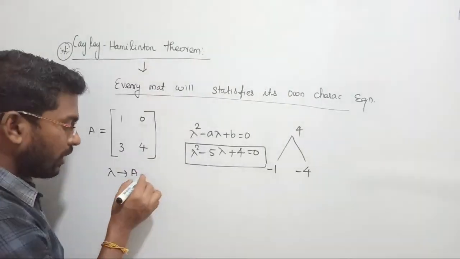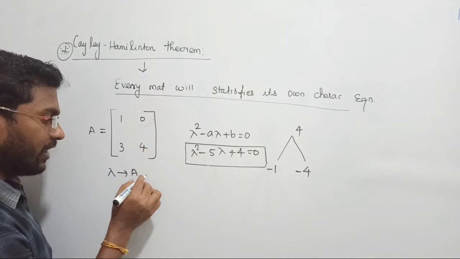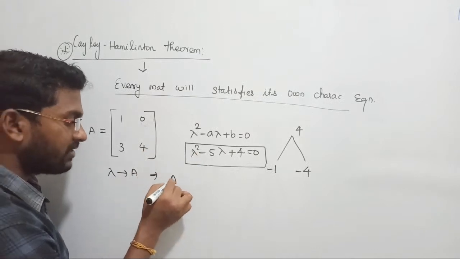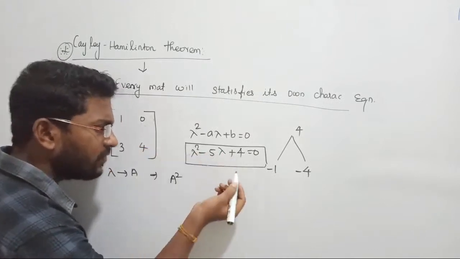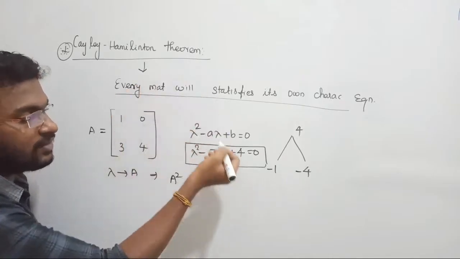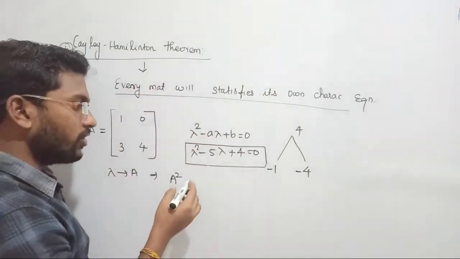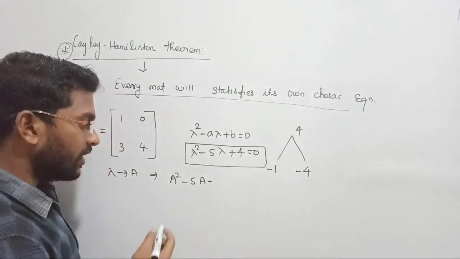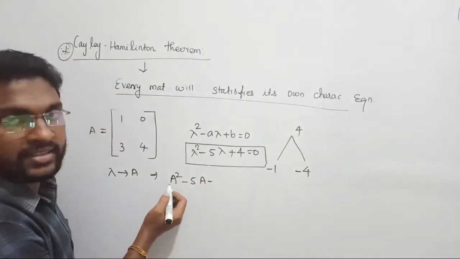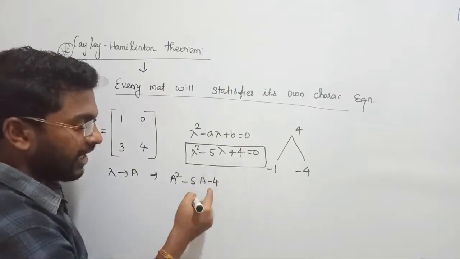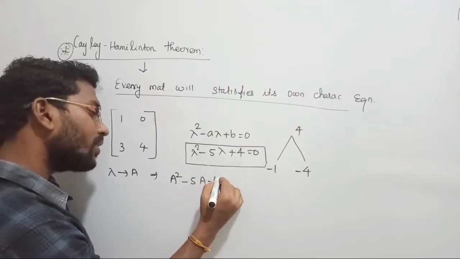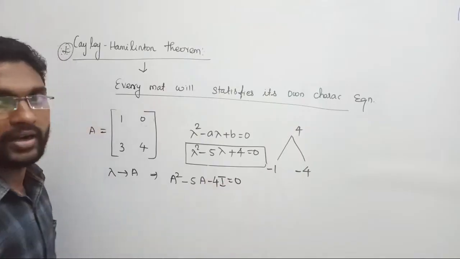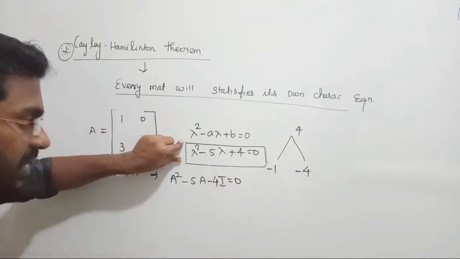இட்ஸ் வர்க்கிங். So according to its conclusion, லாம்டாவுக்கு பதிலா நீங்க a வை ரீப்ளேஸ் பண்ணீங்கன்னா இங்க என்ன வரும், because each and every characteristic equation will satisfy its own matrix and matrix satisfies its own characteristic equation. According to that statement, a square minus 5 times of a minus, see, a is a matrix, a square is a matrix, but 4 is a constant. Can you consider constant now? No. I will have to multiply by unit matrix.